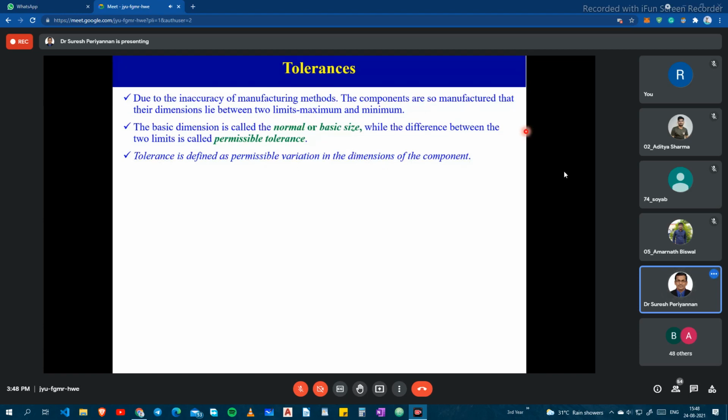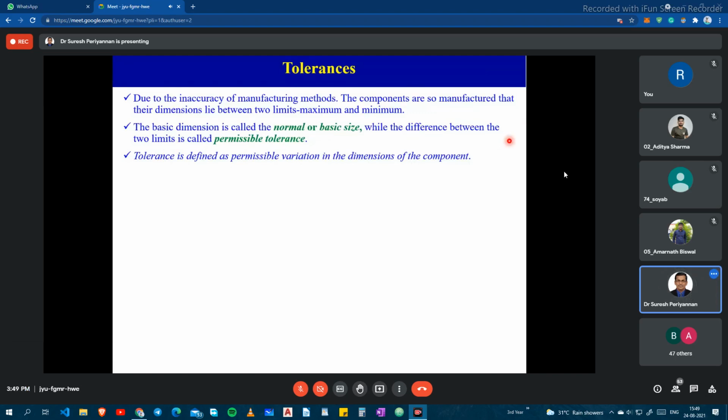You have to follow that while designing a new component, wherever components are joined or fabricated to each other. In those places we have to follow the proper tolerance during the manufacturing process. It will help achieve the appropriate size of the component. The basic dimension is called the normal size or basic size, while the difference between the two limits is called the permissible tolerance.